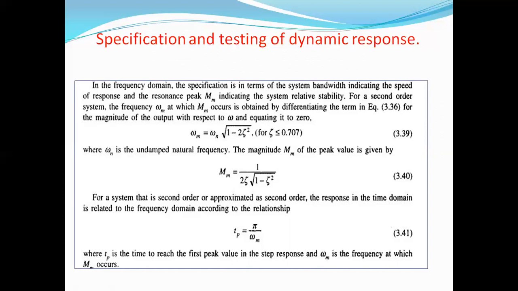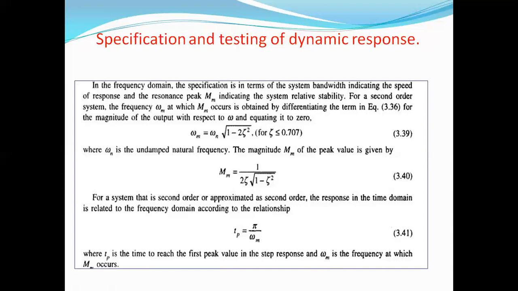The terms used in specifying the speed of the response are the rise time Tr, which is the time for the output to rise from 10 to 90% of the final value, and the settling time Ts, which is the time required for the output to remain within a certain percentage of the final output.